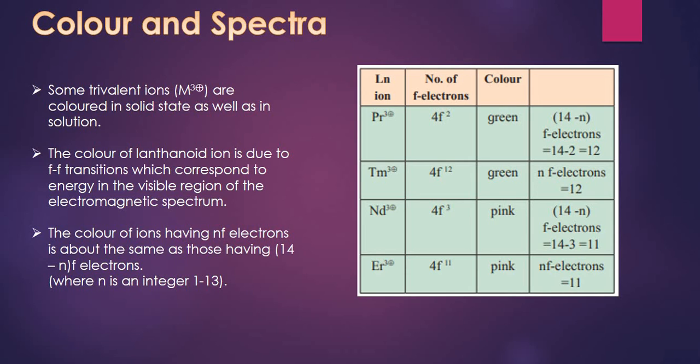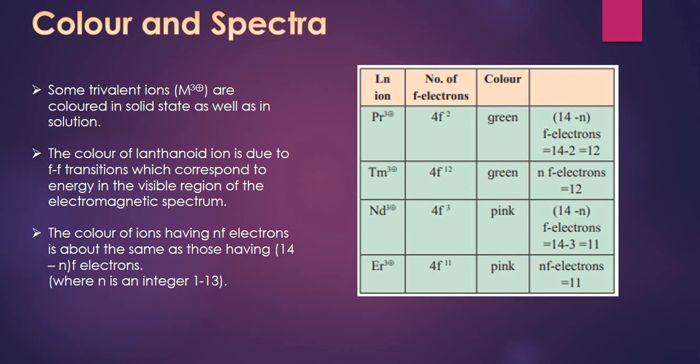Color and spectra. Some trivalent ions are colored in solid state as well as in solution. The color of lanthanoid ion is due to the f-f transition, which corresponds to energy in the visible region of the electromagnetic spectrum.